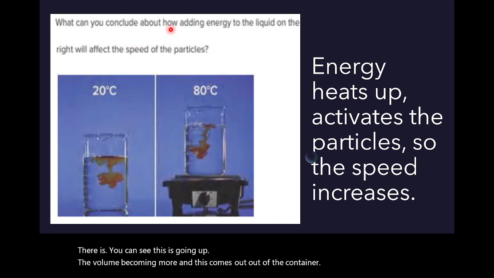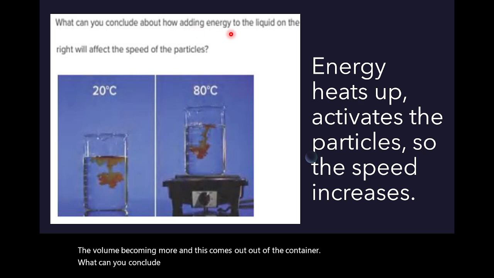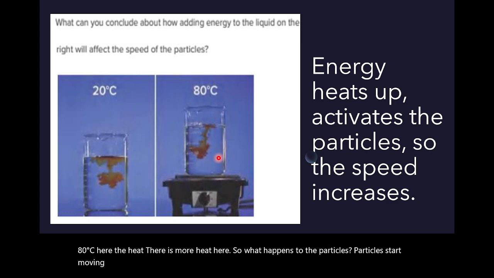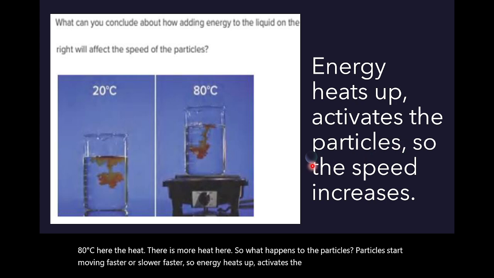What can you conclude about how adding energy to the liquid on the right will affect this? 80 degrees Celsius here, there is more heat here. So what happens to the particles? Do particles start moving faster or slower? Faster. So energy heats up, activates the particles, so the speed increases.